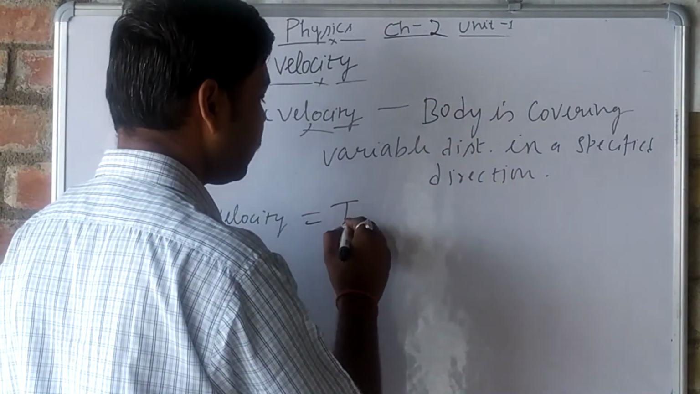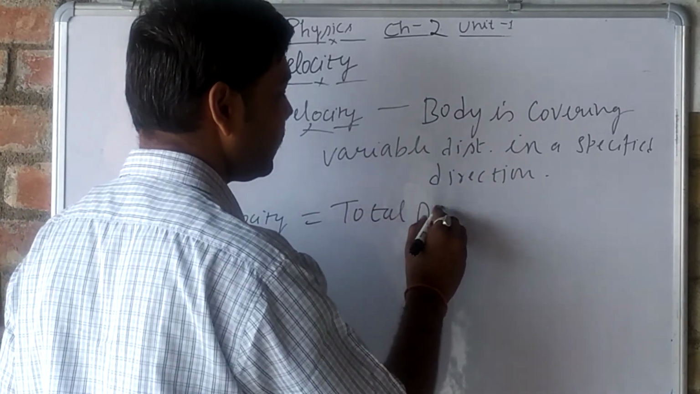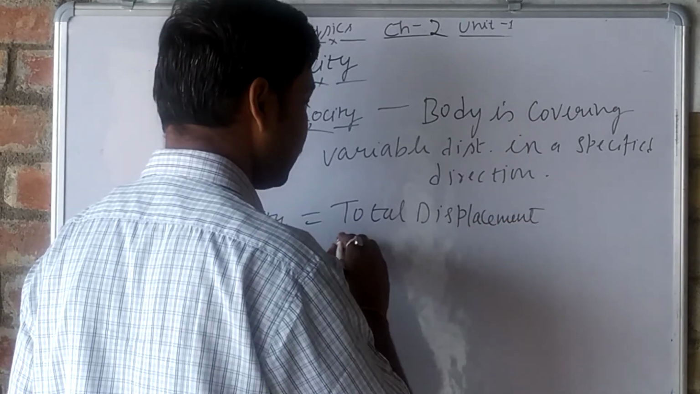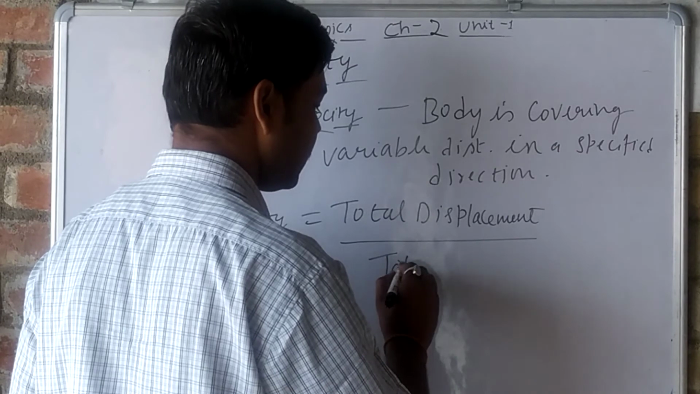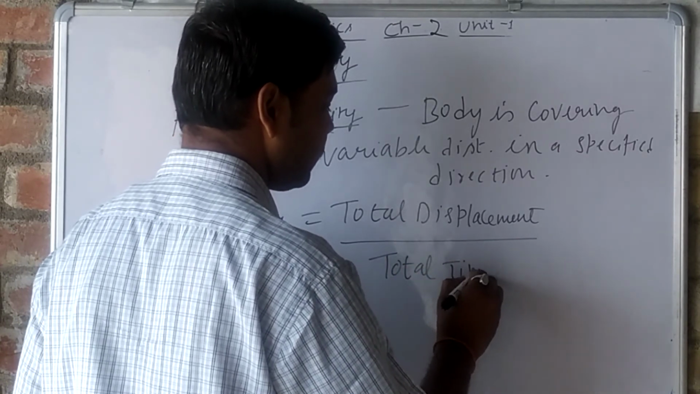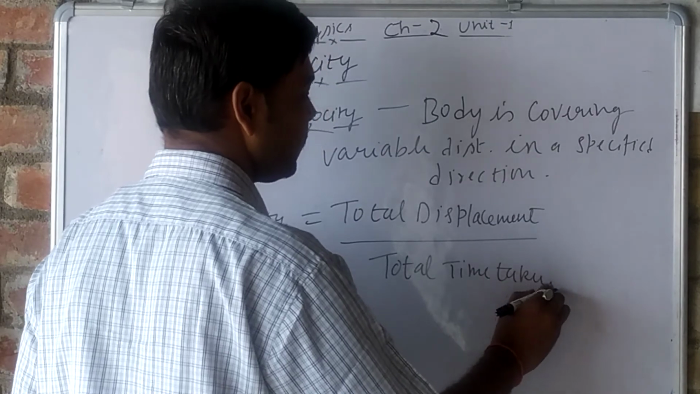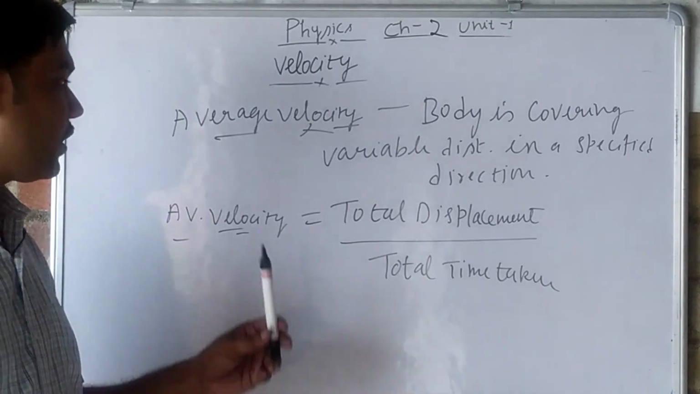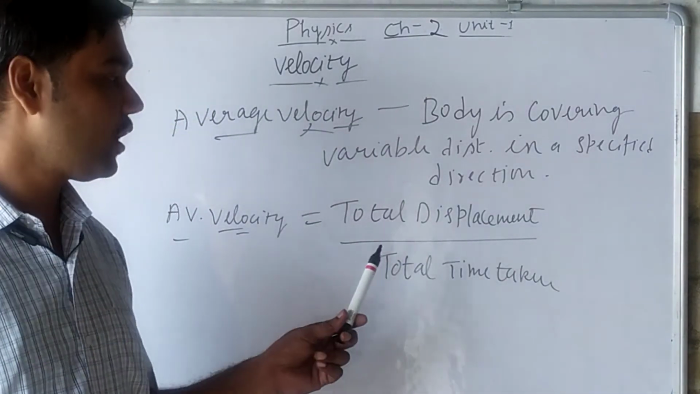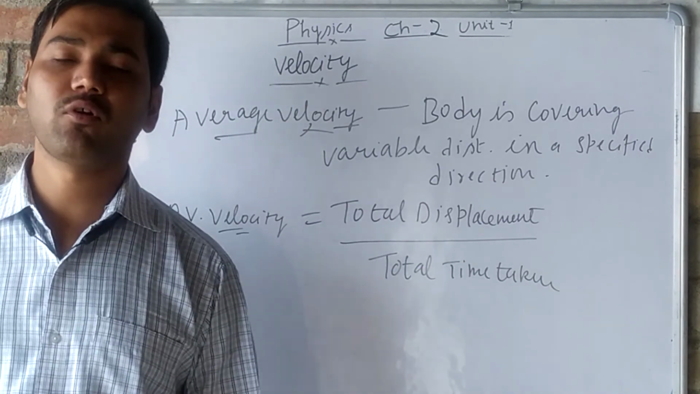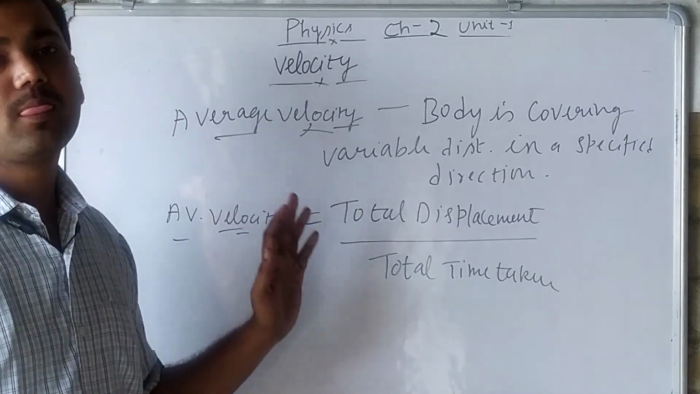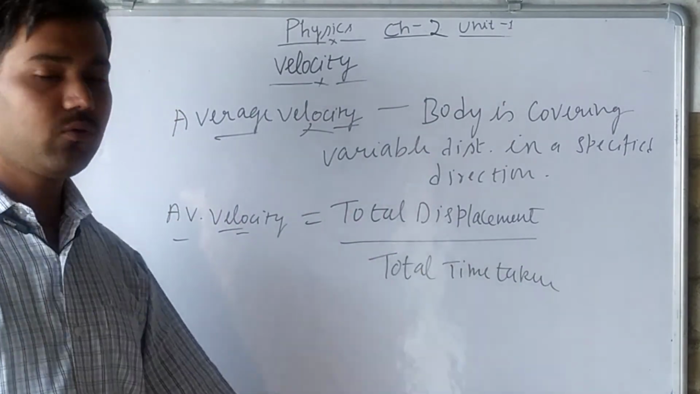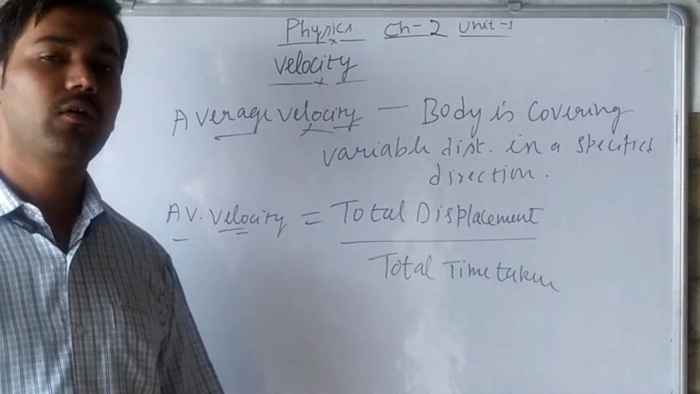Total displacement upon total time taken will give us average velocity. And we have already explained displacement: the difference between initial and final position. So this displacement upon total time taken will give us average velocity.